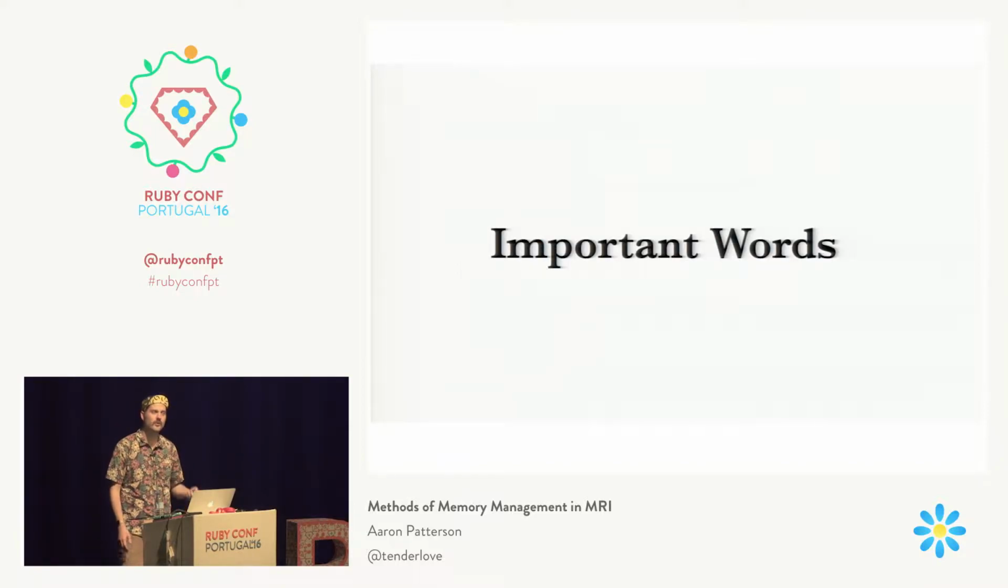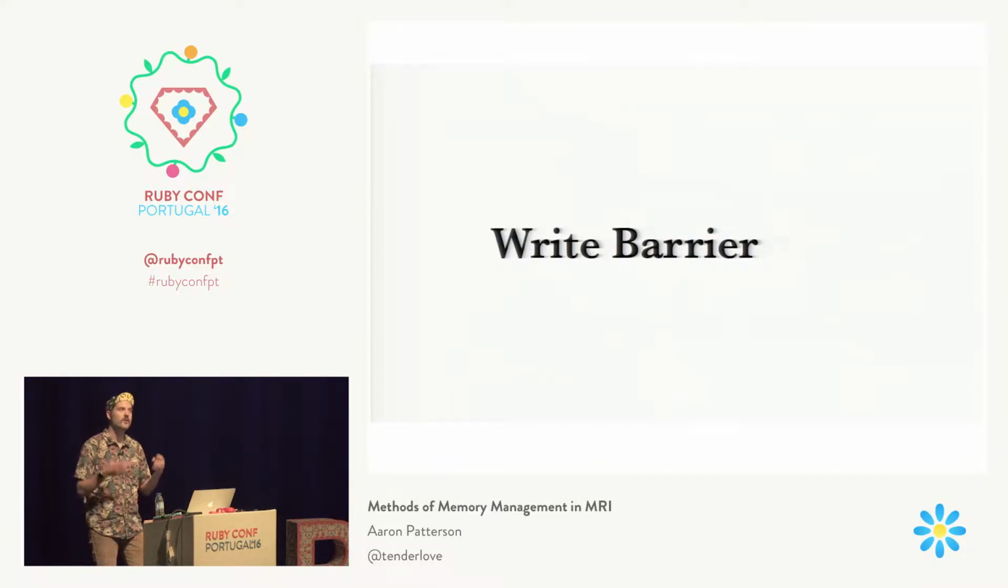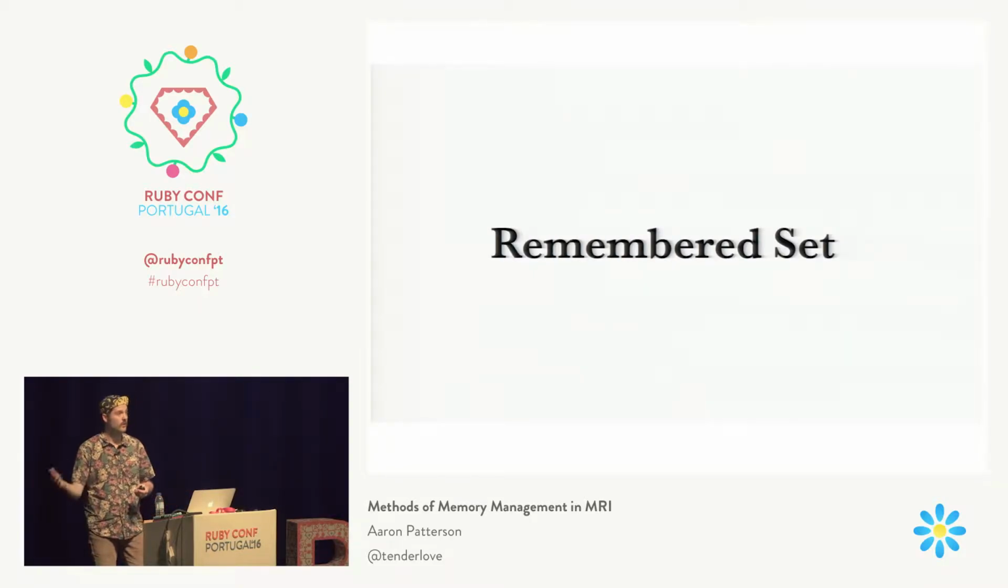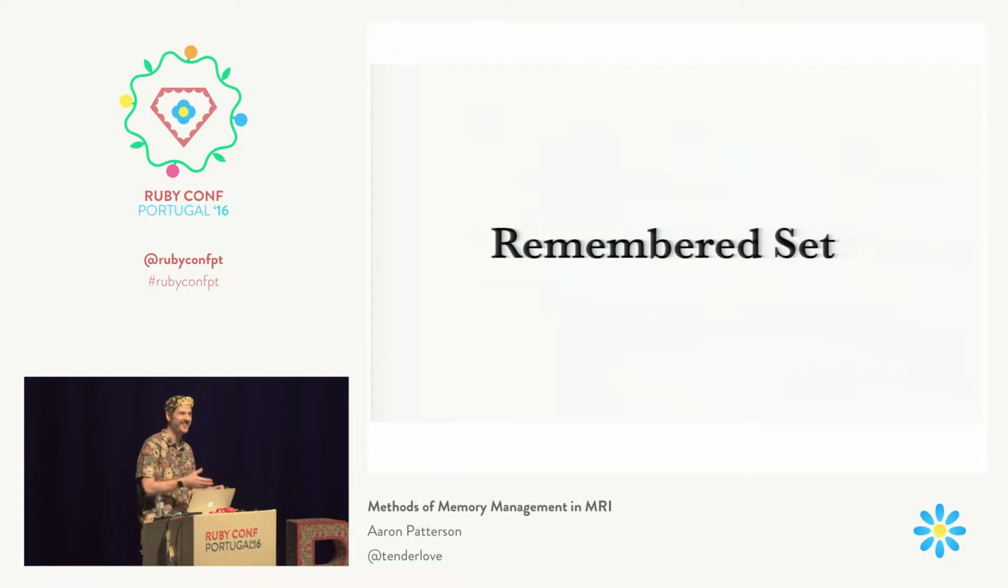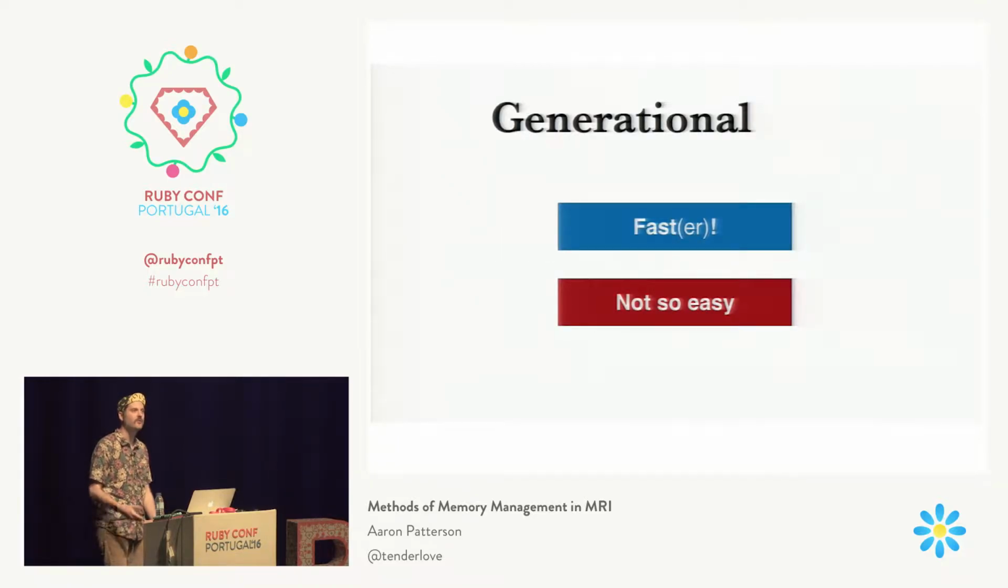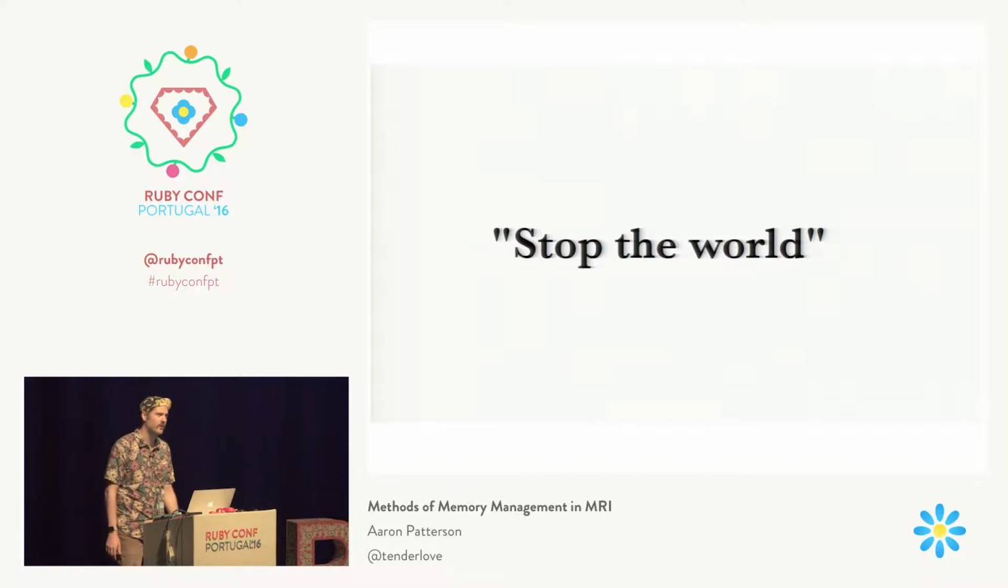So important words to remember from here: write barriers, which are just a piece of code that executes when the object is written to, and a remembered set. Those are the two main things we have to remember here. Okay, sorry. So the generational algorithm is faster because we don't have to visit all of these nodes, but it's not so easy to implement. And unfortunately, it's also a stop the world allocator. We still have to stop the world and do all of that visiting.